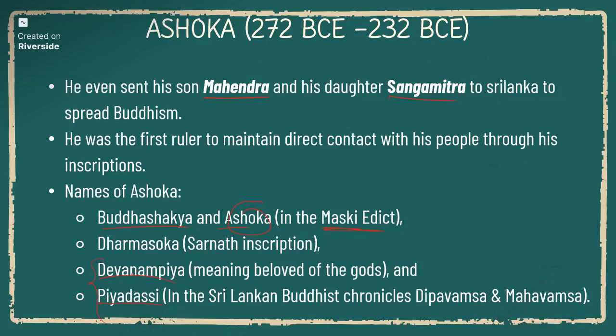It was mentioned in the inscriptions, chronicles and other sources. This Maski edict is the only edict that contains Ashoka's name as Ashoka. And in the Dharmakosha and Sarnath inscriptions, Devanampiya means beloved of gods. And in the Sri Lankan Buddhist chronicles, Deepavamsa and Mahavamsa, it is mentioned as Piyadashi.